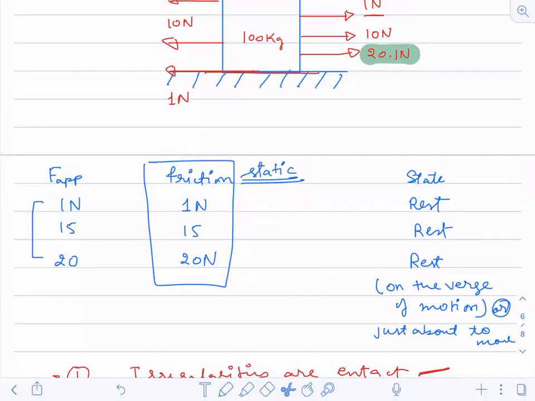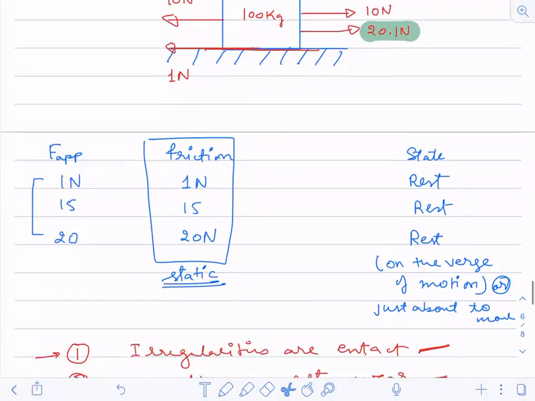This is a static friction value, and it is changing up to a particular limit. So that's why we say this static friction is a self-adjusting friction.